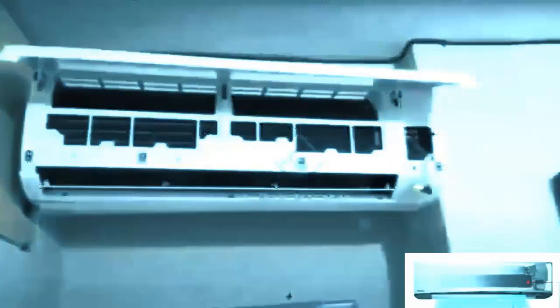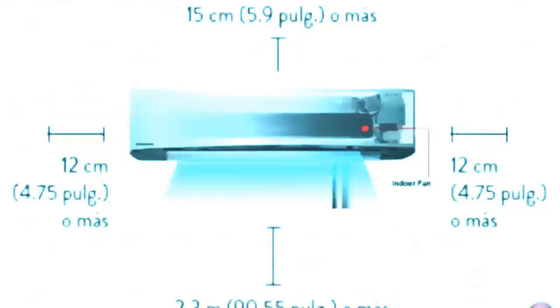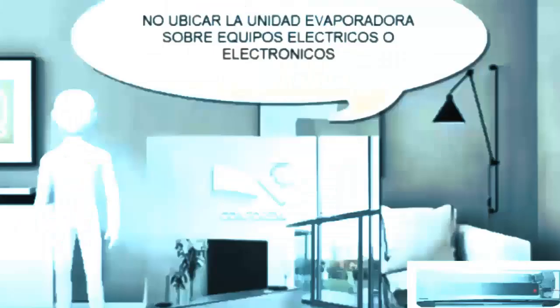Always position the indoor unit away from doors, windows, heat sources, and areas with excessive dust. Install the indoor unit as high as possible, while maintaining the manufacturer recommended distance from the ceiling.